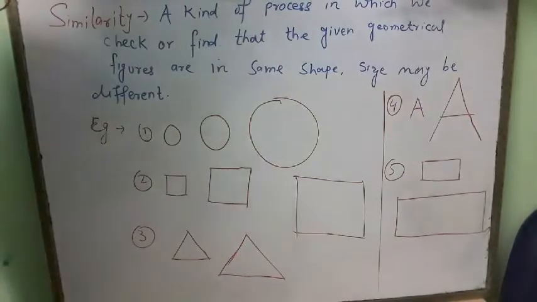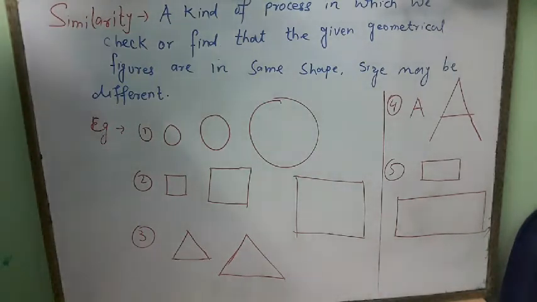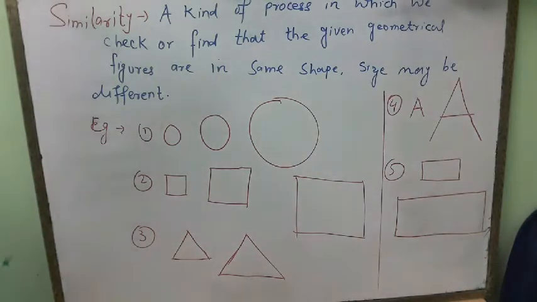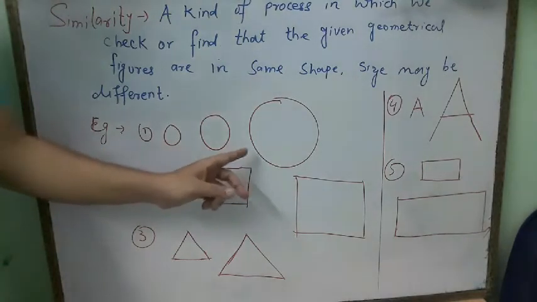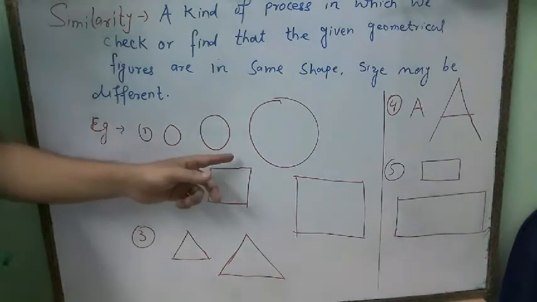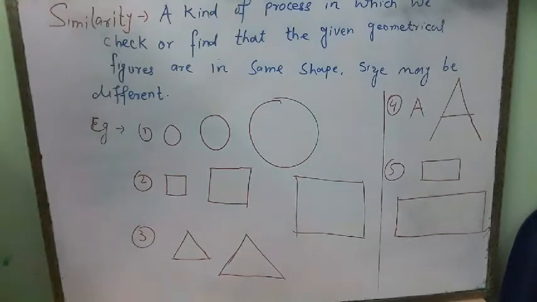So let's see what the conditions and properties of similarity are. I have written the definition. Similarity: a kind of process in which we check or find that the given geometrical figures have the same shape, though the size may be different. Here see the example: first circle, second circle, and third circle. All the circles have the similar condition that their size is different but the shape is the same, that is circular.